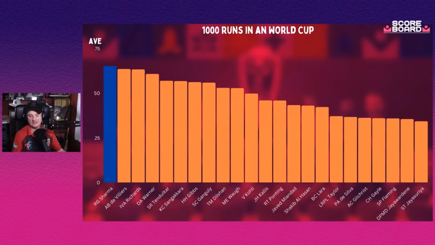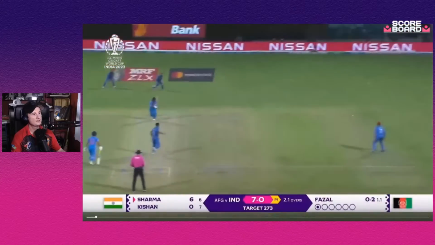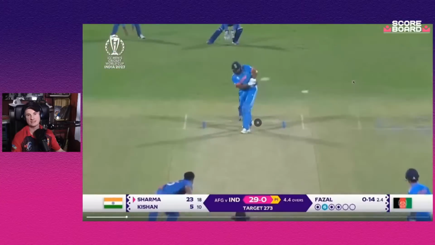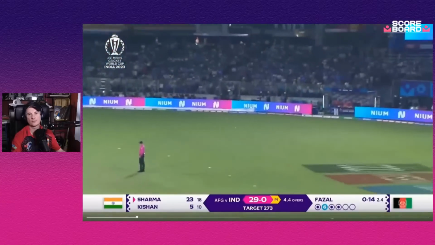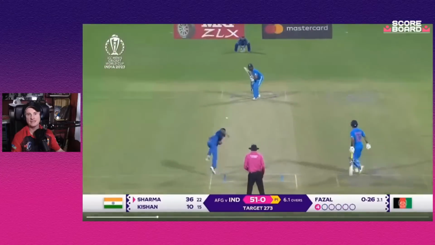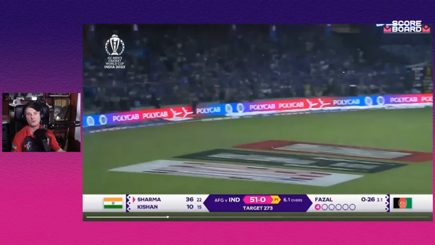Even I was shocked at this number. Anyway, let's have a look at a couple of the clips here, because there's something very specific from this innings that I really do want to talk about. This is Rohit starting in a very normal fashion, just working the ball away to leg. Obviously, that's a real strength of the way he plays. Your bottom hand player. But everything here is timing, right? And when he gets a bad ball, he puts it away.